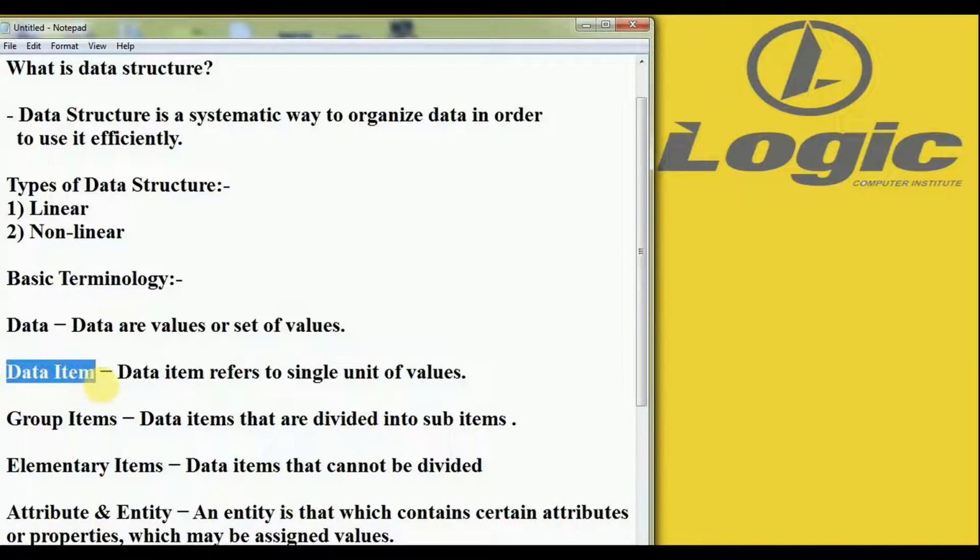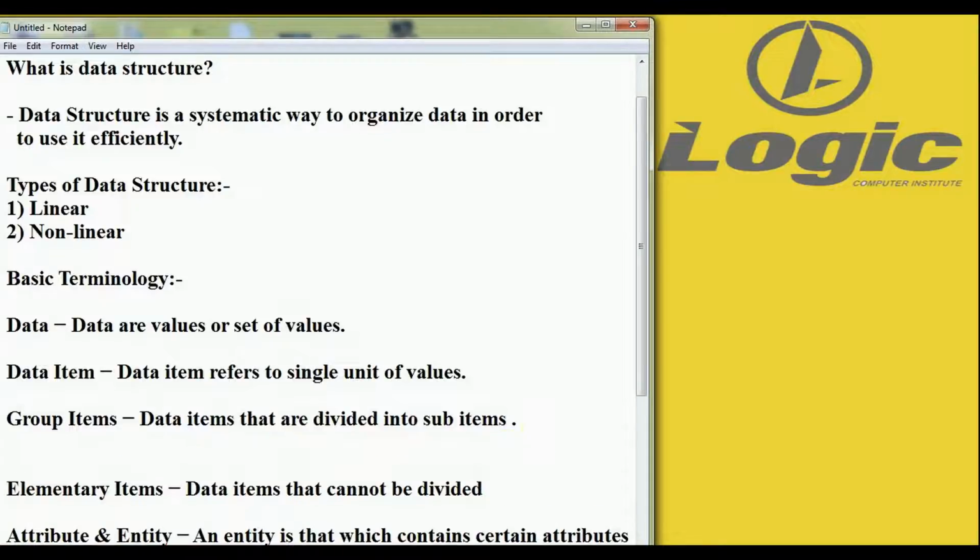Next are group items. A group item is a type of data item. Data items are divided into two types: group items and elementary items. Group items are those items which are divided into subitems.